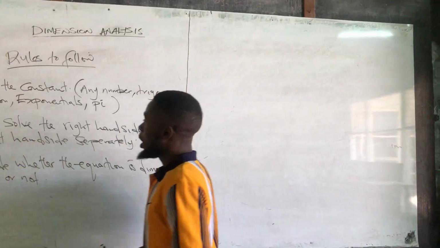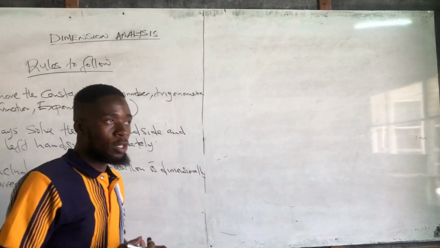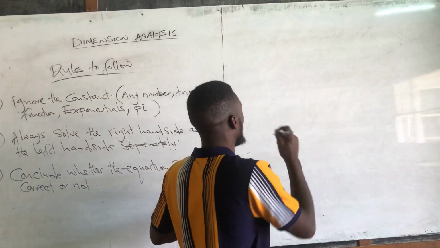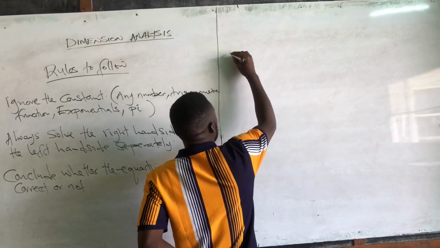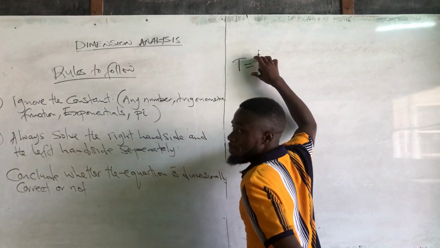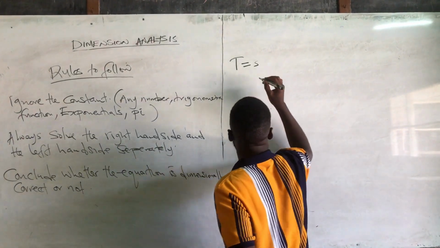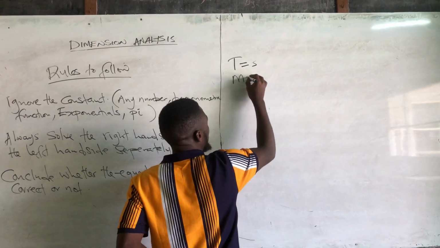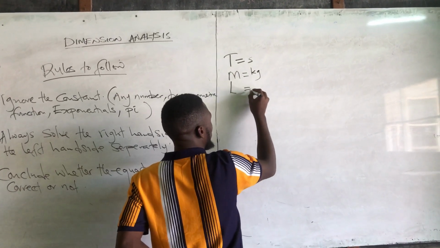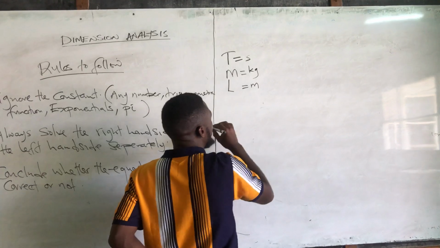Okay. And here on dimension analysis, there are what we call dimensional units and dimensional letters. So dimensional letters are these ones: T representing time, in seconds; M representing mass, in kg; L representing length, in meters.